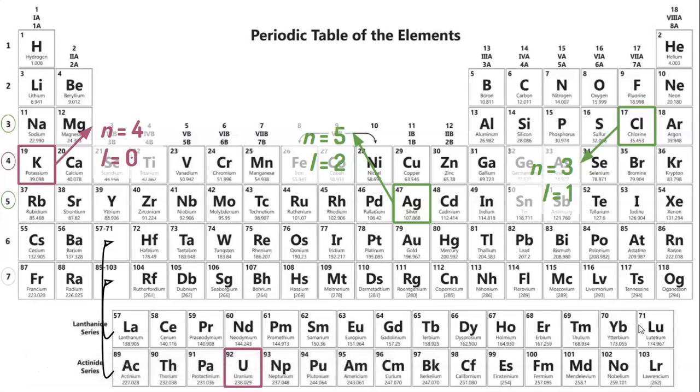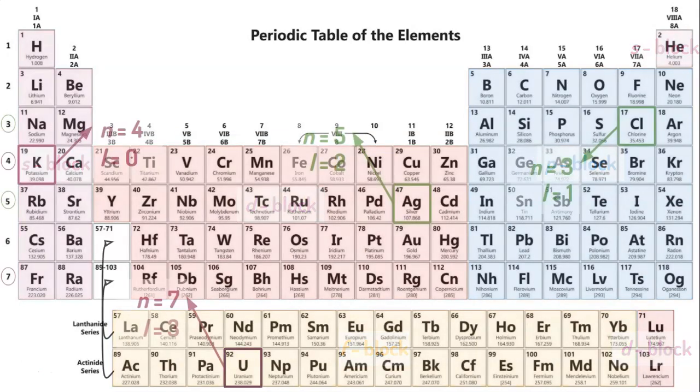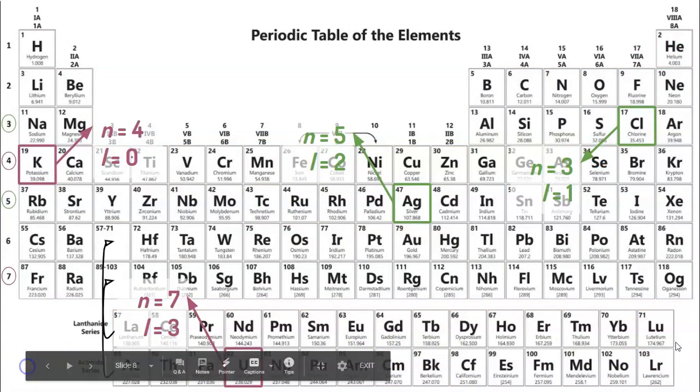So that means uranium is in the 7th period, the 7th row. Since uranium is in the 7th period, we know that N equals 7. Now uranium is also in the F block. Since uranium is in the F block, L equals 3.